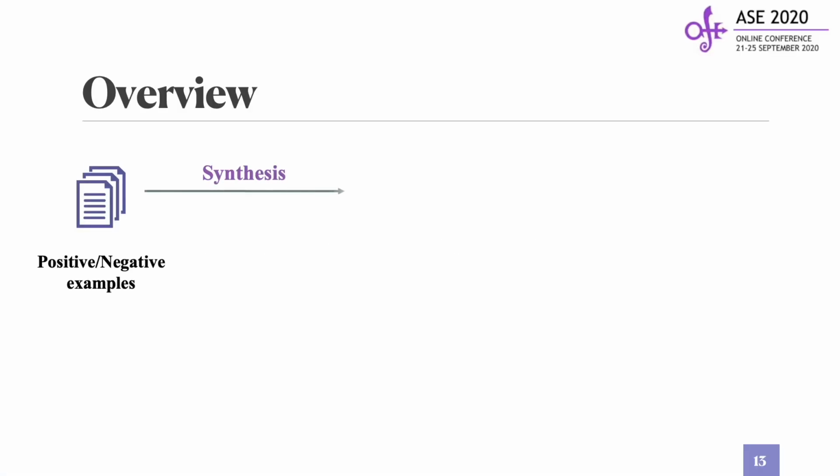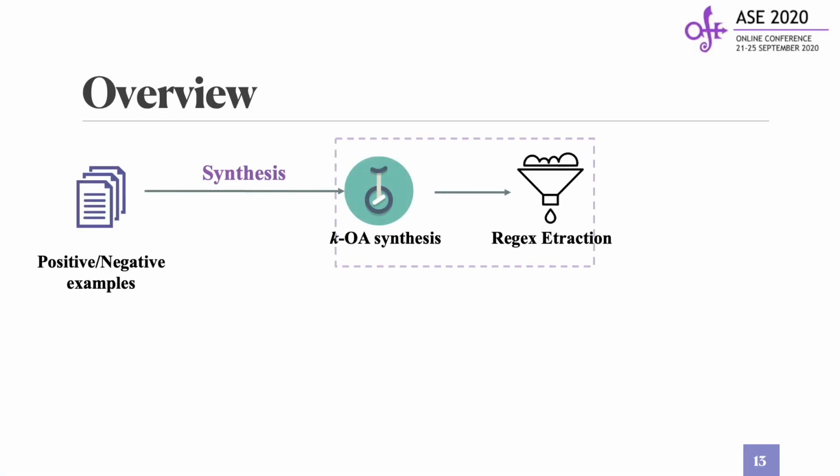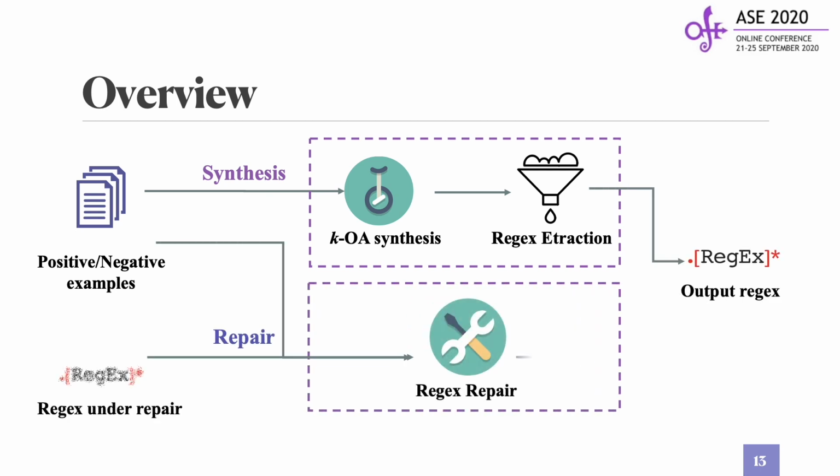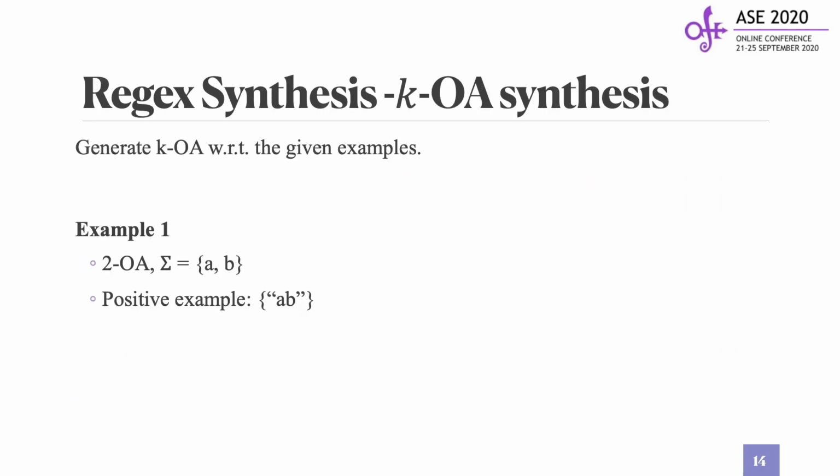In general, FlashRegex can be applied to two application scenarios, namely, Regex Synthesis and Repair. For synthesis, there are two steps. One is KOA synthesis, the other is Regex extraction. After synthesis, FlashRegex will output the generated regex. On the other hand, for Regex repair, it takes a regex under repair and a set of examples as input, then after repairing, outputs a refined regex. Let's go into more detail.